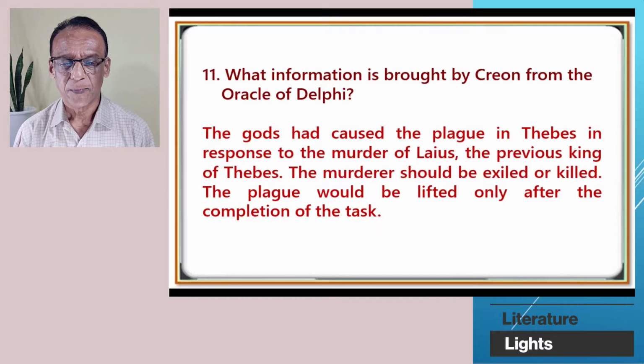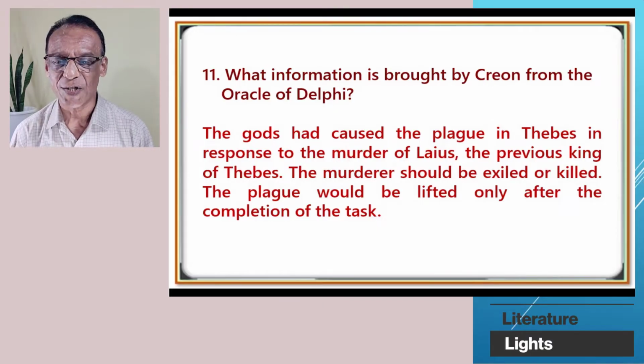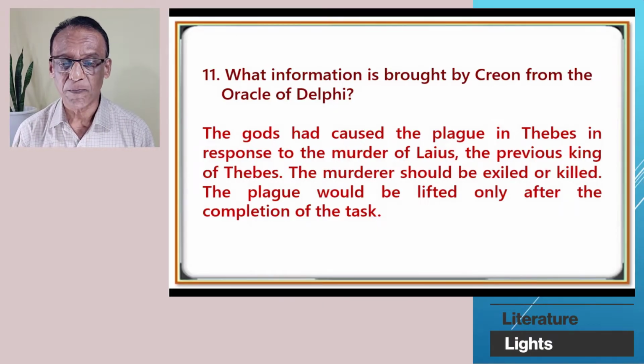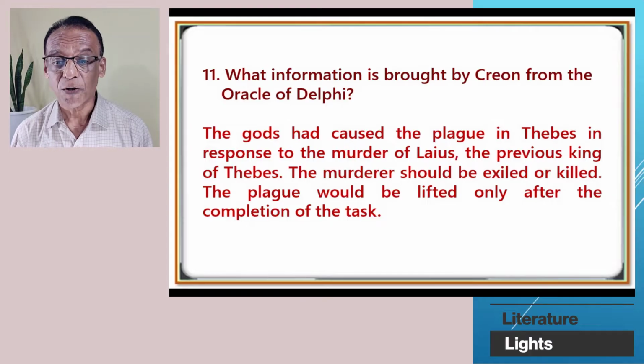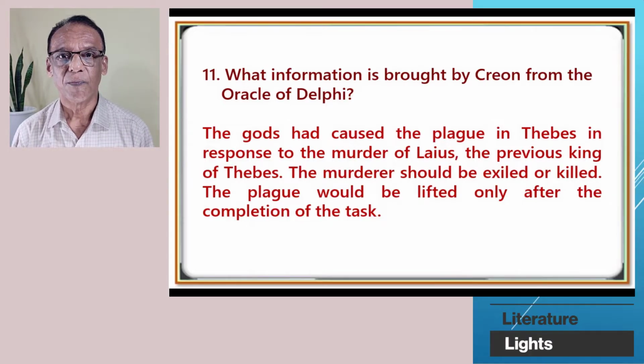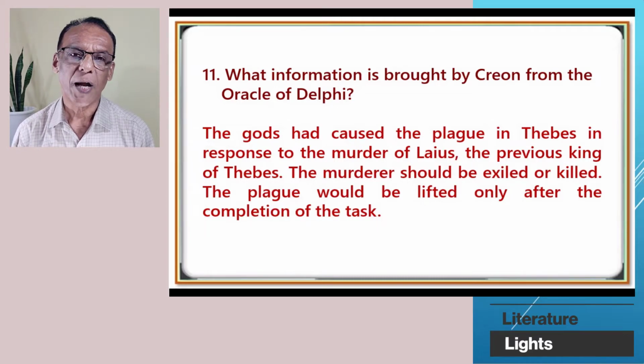Question number 11. What information is brought by Creon from the oracle of Delphi? Well, this is the information that the gods had caused the plague in Thebes in response to the murder of Laius, the previous king of Thebes. The murderer should be exiled or killed. This is the first condition. The plague would be lifted only after the completion of the task.